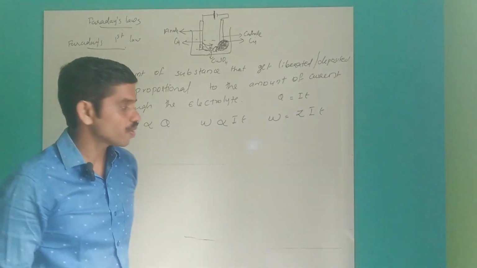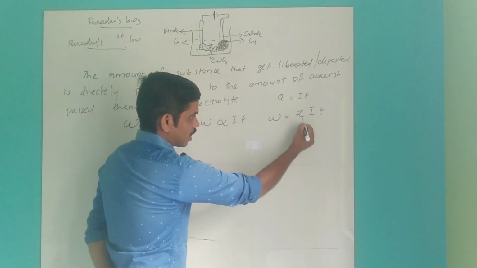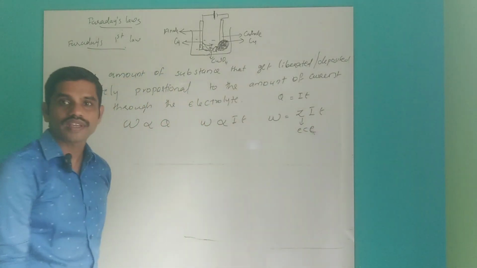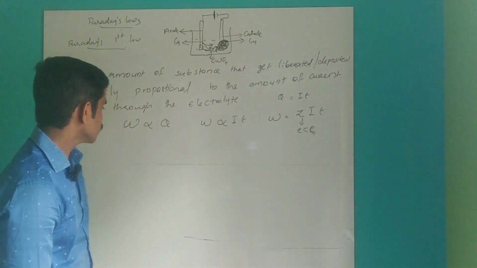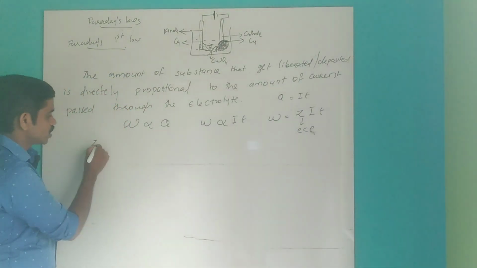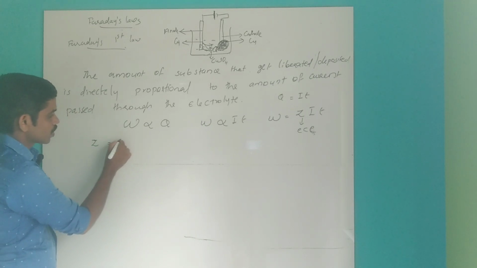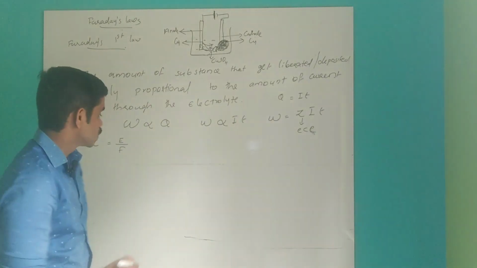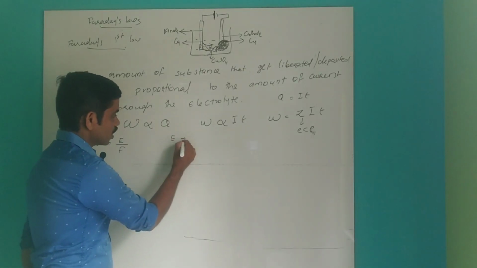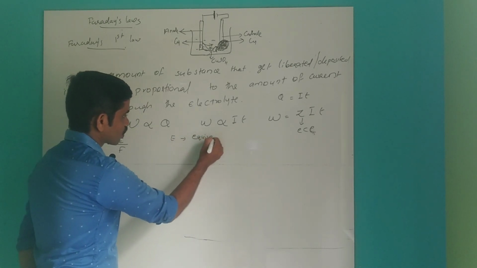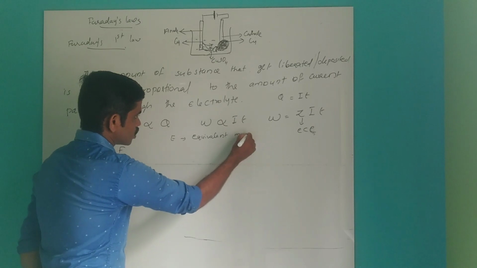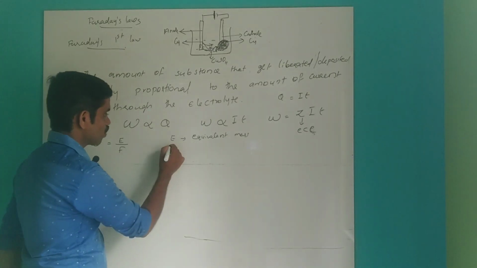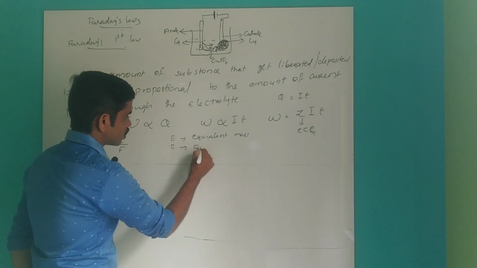Z is a constant called the electrochemical equivalent. We can find the value of Z: Z is equal to E by F. E is the equivalent mass of the substance that is getting deposited, and F is called the Faraday constant.